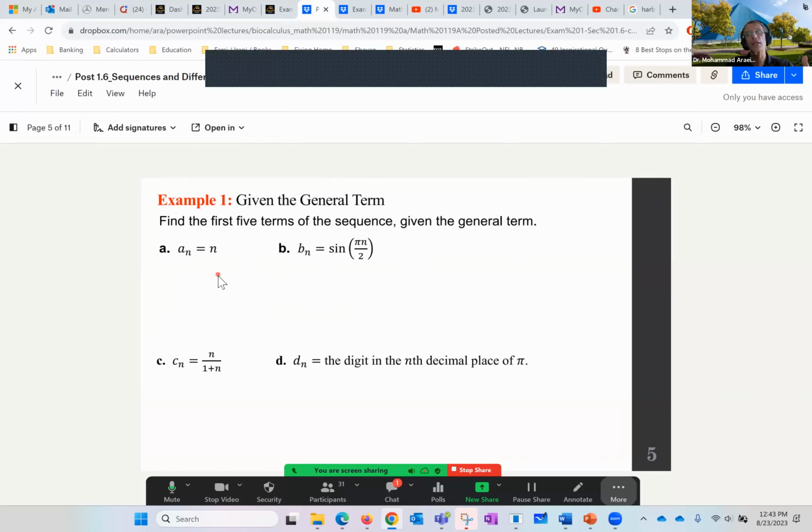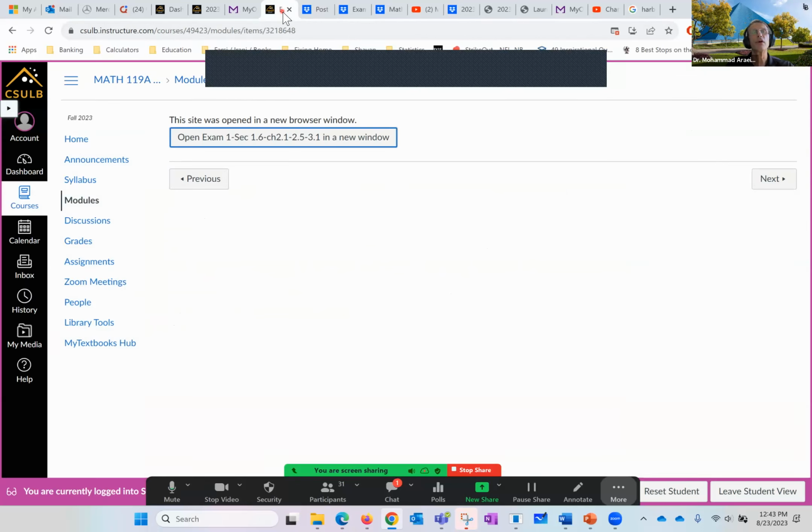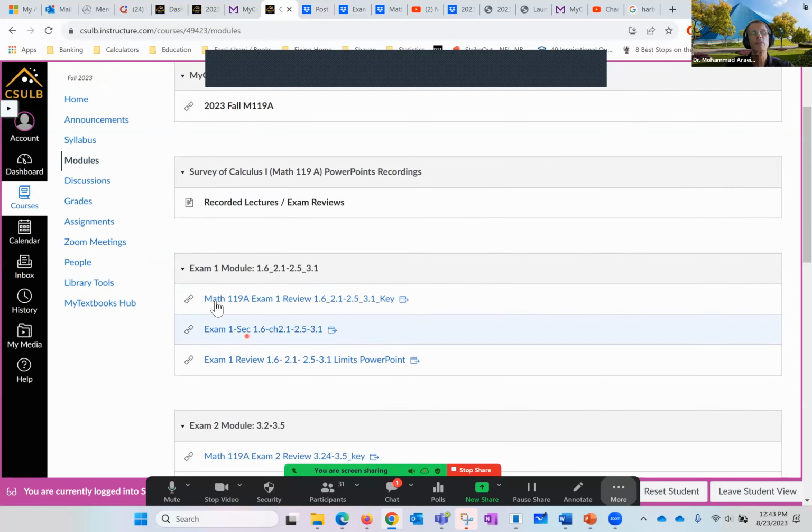That's where you start writing the solution with details, step by step, everybody. Write the solution step by step. Again, where do you find this? Under the modules, Exam One module, the one in the middle, those are your lectures, PowerPoints, everything is there. You don't have to write anything with the exception of the solutions to examples.